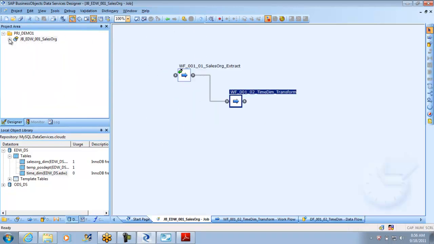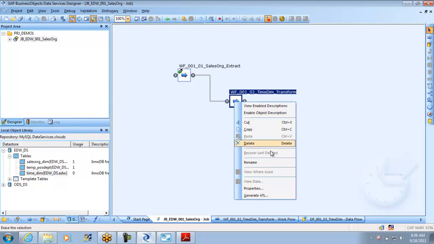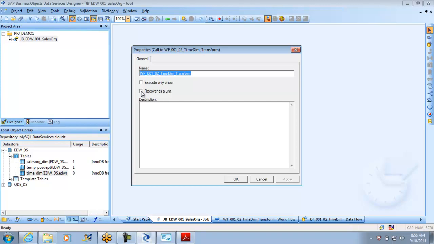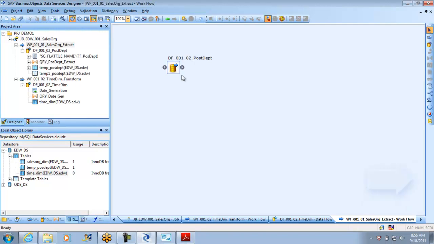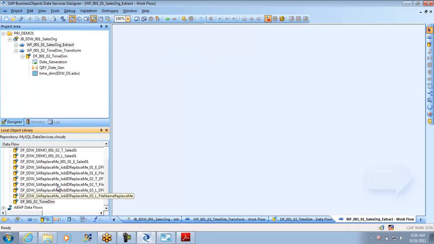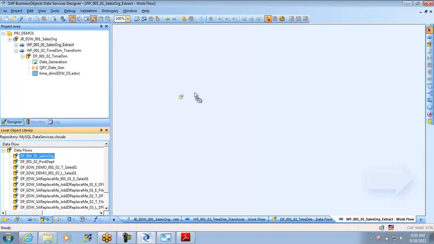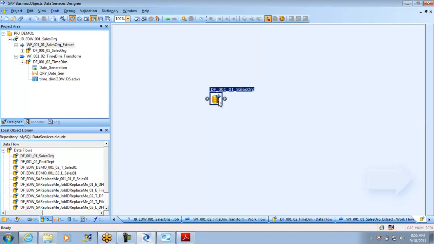Now, when running the job, it will ask whether you want to save. I also wanted to keep always recover as a unit. And now I'm going to run. But in the first point, this particular data flow is a different data flow. I will remove this and put our sales arc data flow here, because that is the reality. The other one is not recommended in the tutorial, so I will use this.